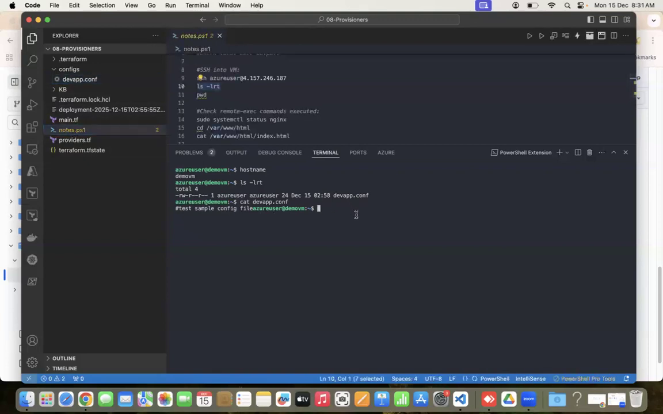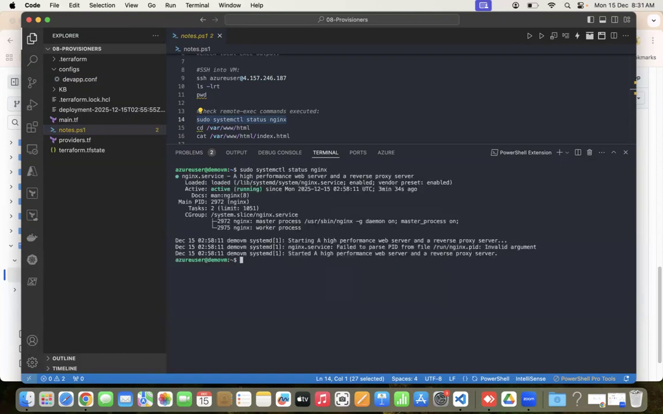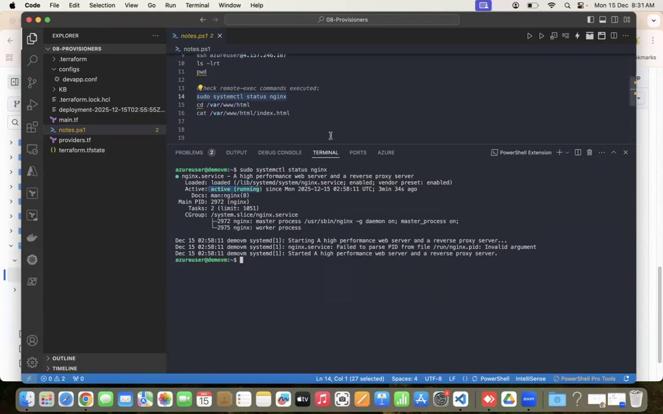Okay, now let me clear this. Let's check the status of Nginx, my web server. This is the command you can use to check the Nginx status. As part of this lab, remote execute, we also installed Nginx, so we need to check whether this is running or not. You see this Nginx is active and running. I hosted a web page that is inside index.html. Let me go ahead and check whether this file is available or not.